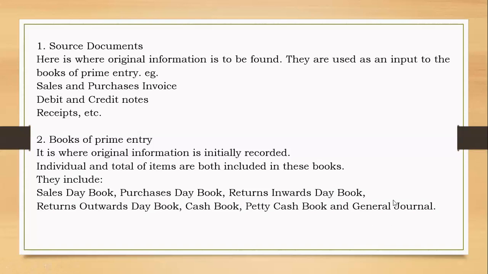And then you could have the general journal. General journal records everything that was not recorded in these books previously. Anything that was not included in the books here is recorded in the general journal. It is sometimes common to refer to just a journal, but actually it's a general journal because all of these are journals, can also be referred to as journals. So let's go to number 3, which is ledgers.